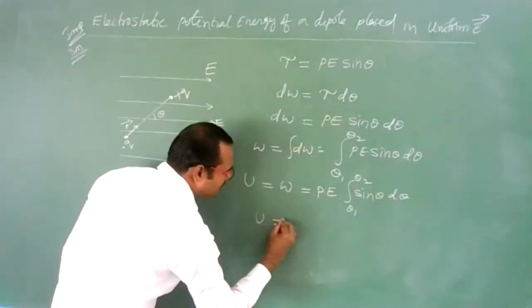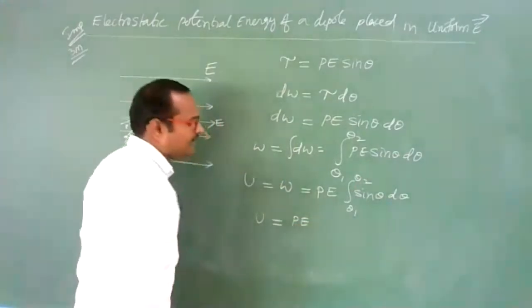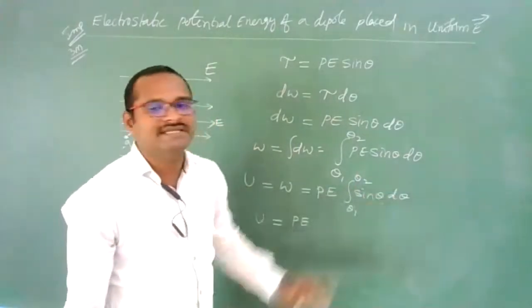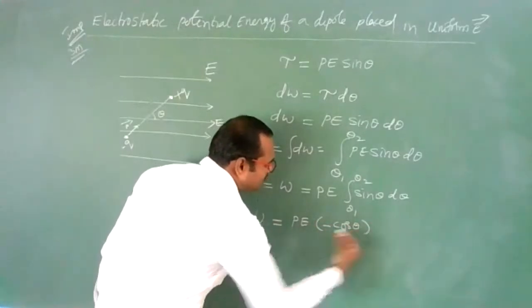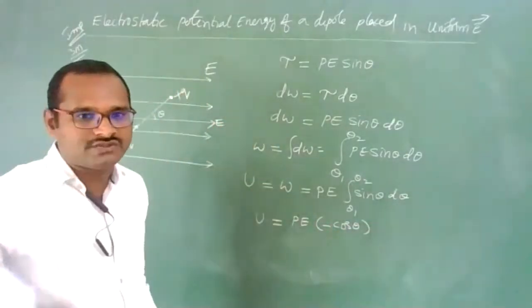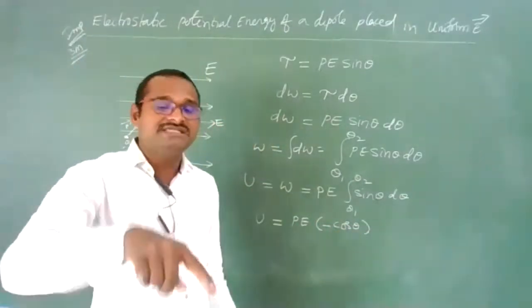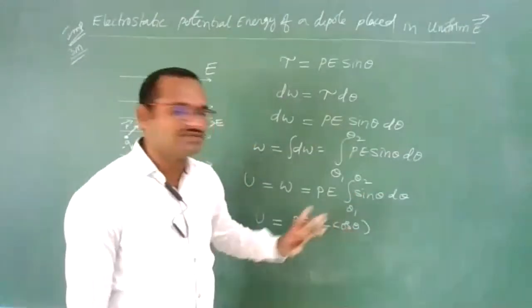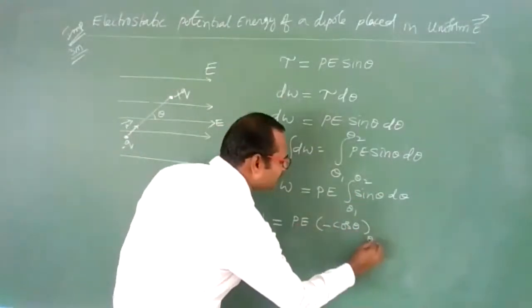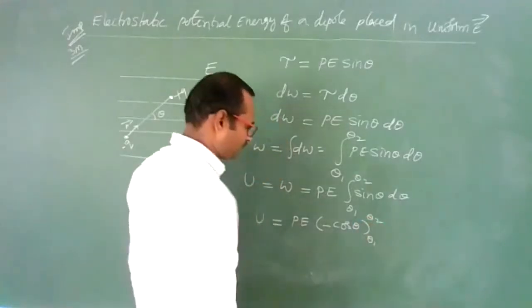So electrostatic potential energy is equal to PE times the integration of sin theta d theta. The answer is minus cos theta, as you know, integration of sin theta is minus cos theta, and integration of cos theta is plus sin theta. Theta values range from theta 1 to theta 2.